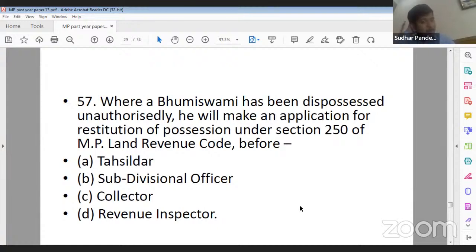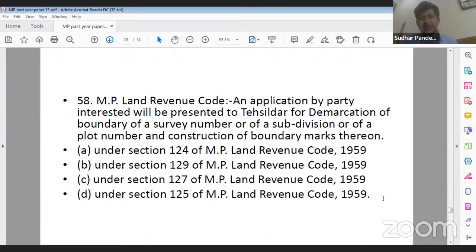57. Where a Bhumi Swami has been dispossessed. Vinny ji, it will not be A. It will be D. Ankita Gupta ji, yes, D is the correct answer. So where a Bhumi Swami has been dispossessed unauthorizedly, he can make an application for restitution of possession under section 250 of MP LRC before: tehsildar, SDO, collector and revenue inspector. Yes, its correct answer is again tehsildar.